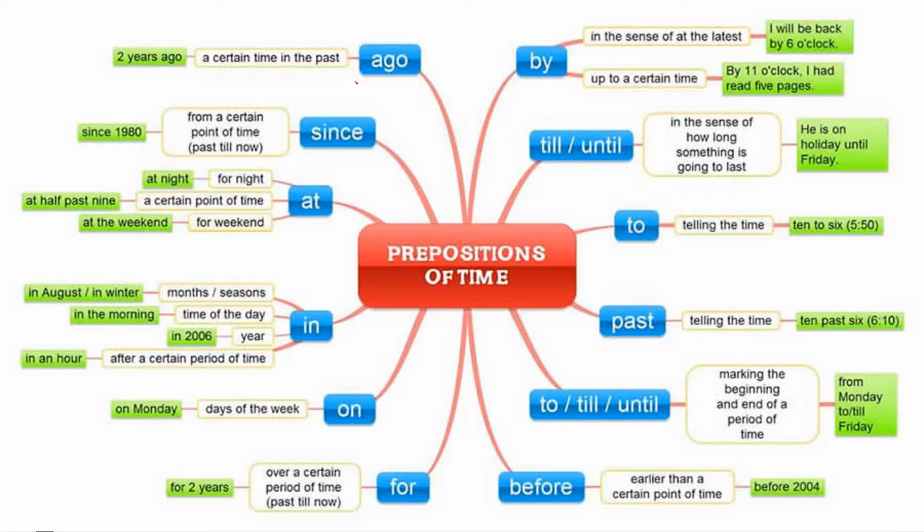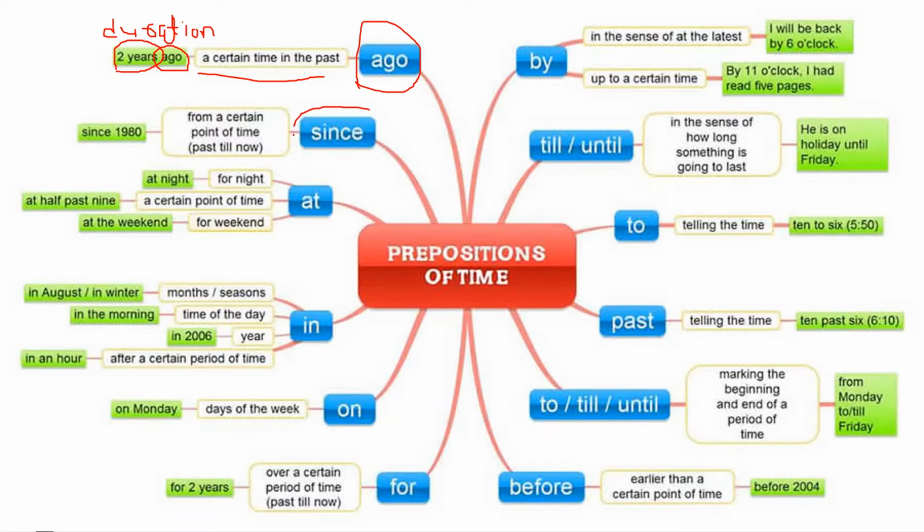First of all, we'll start with ago. What does ago mean? Ago means a certain time in the past. If we are talking about a certain period of time, then we use ago. For example, two years ago. It contains a duration. I hope you understood this. Ago means a certain duration of time in the past.